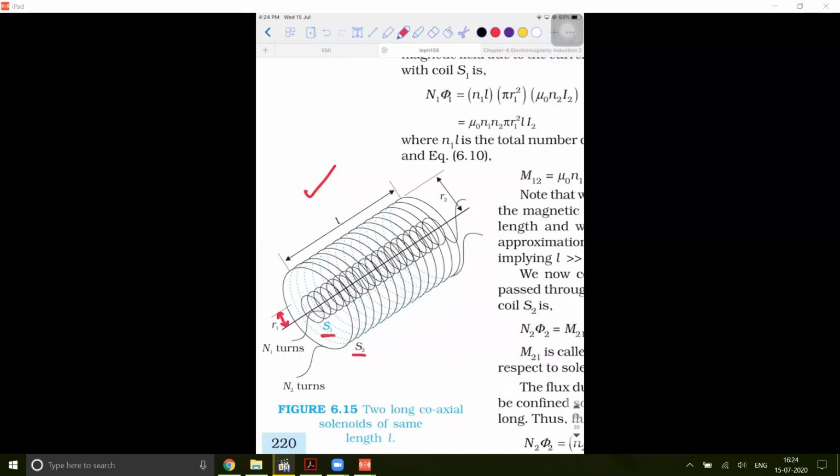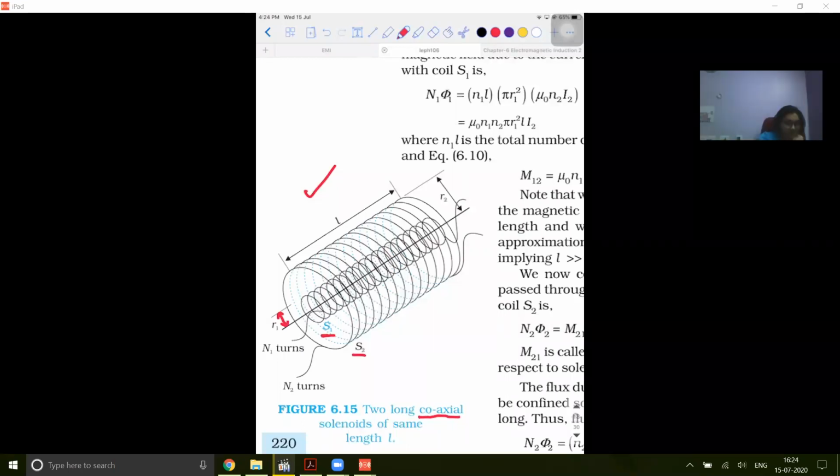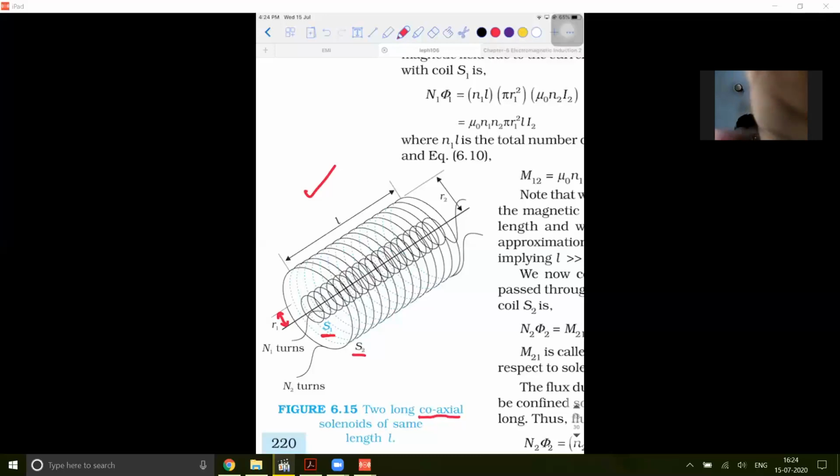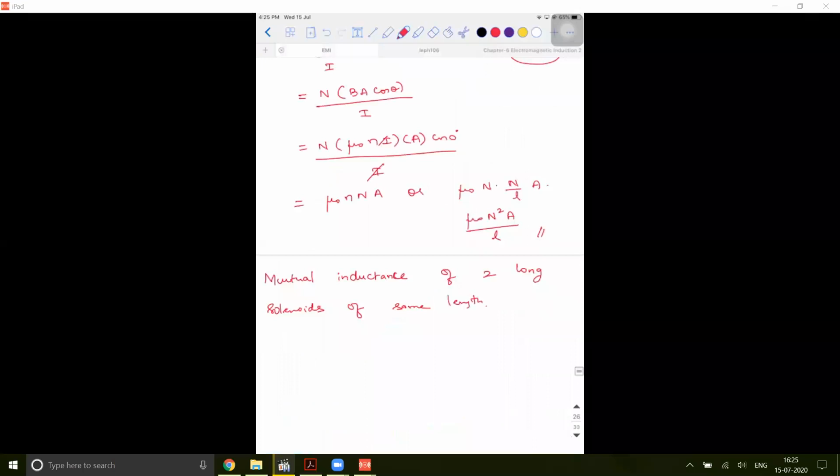Now see, they are coaxial solenoids. I'm going to derive the expression for coaxial. So what do you mean by coaxial? Co means same, axial refers to axis. So these are two solenoids which have the same axis, right? Two long solenoids which are coaxial and of the same length L. Now what is it that we need to derive? We need to derive M21 and M12 because for mutual inductance there are two parameters associated. Just give me a minute, I'll copy this diagram.